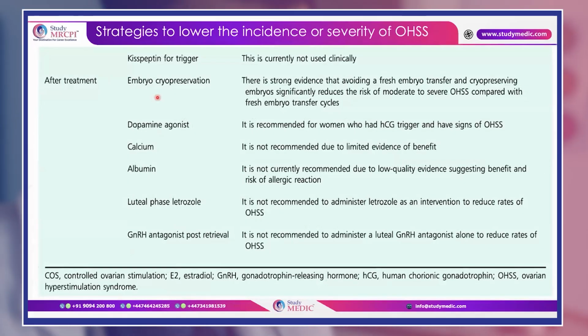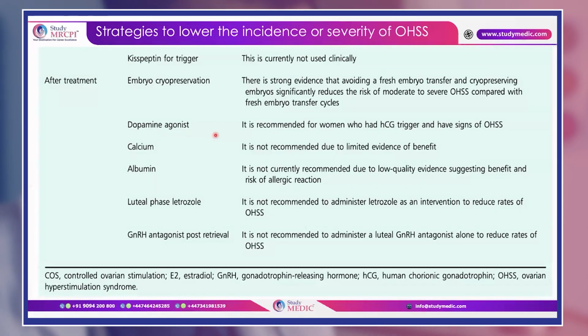This is a strong evidence that avoiding a fresh embryo transfer, so we want to prevent the late OHSS. We want to prevent the conception. So there is strong evidence that avoiding a fresh embryo transfer and cryopreserving embryos significantly reduces the risk of moderate to severe OHSS compared with fresh embryo transfer cycles.